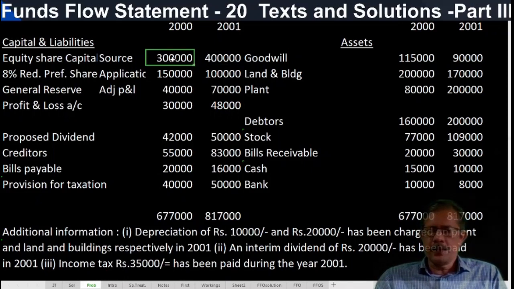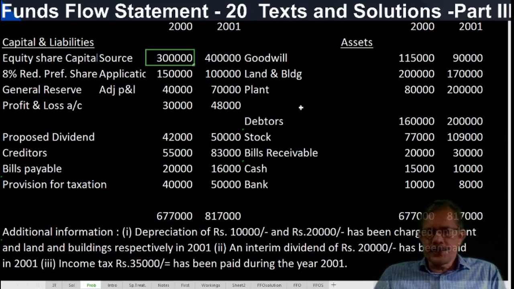Otherwise, equity capital is a net worth item, and net worth is always a non-current item. A transaction between a non-current item and a current item is termed as a cross transaction. These cross transactions will be taken to the funds flow statement directly.